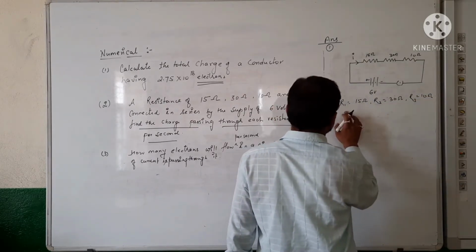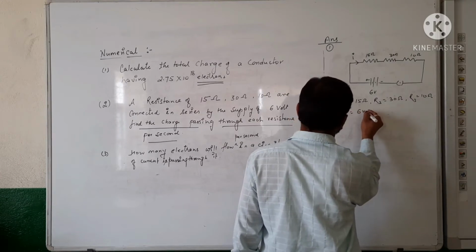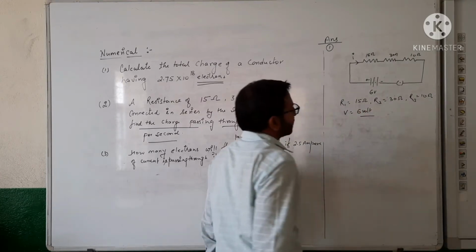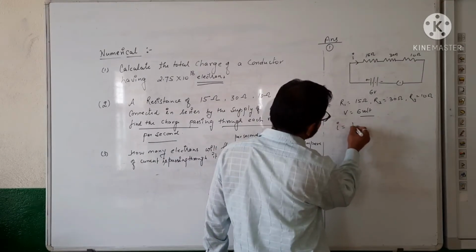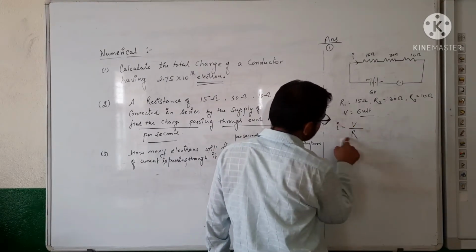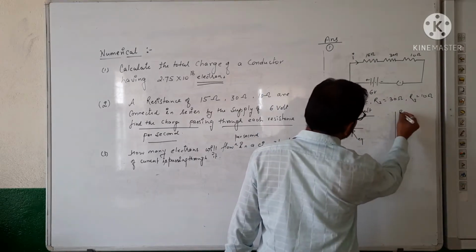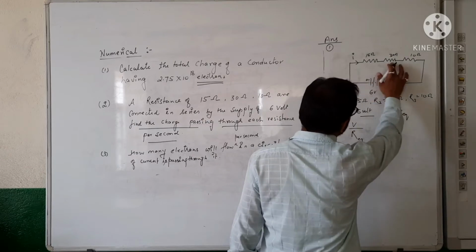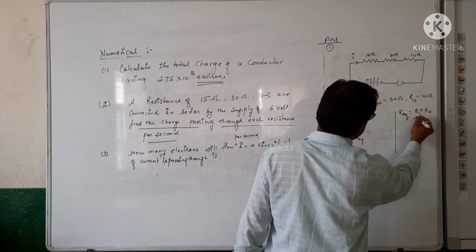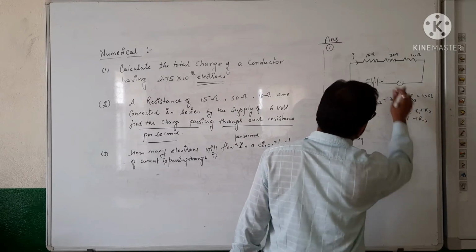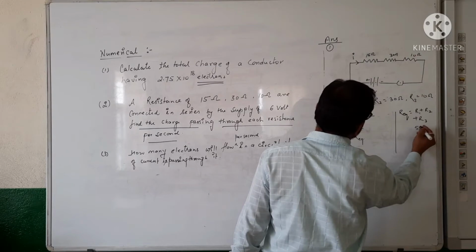Now see, the supply voltage is 6 volt. After that, as we know I is equal to V upon R, here R is the equivalent resistance. And how will you get the equivalent resistance? It is very simple. It is in series, so you add all 3 resistances R1, R2, R3: 15 plus 30 is 45, then 55 ohm.